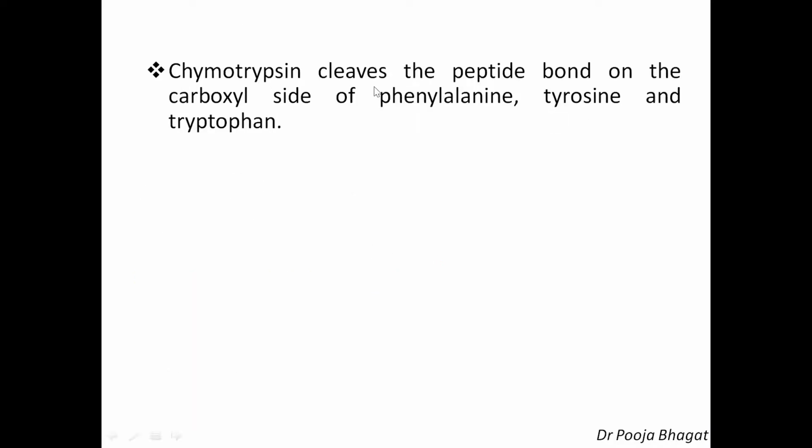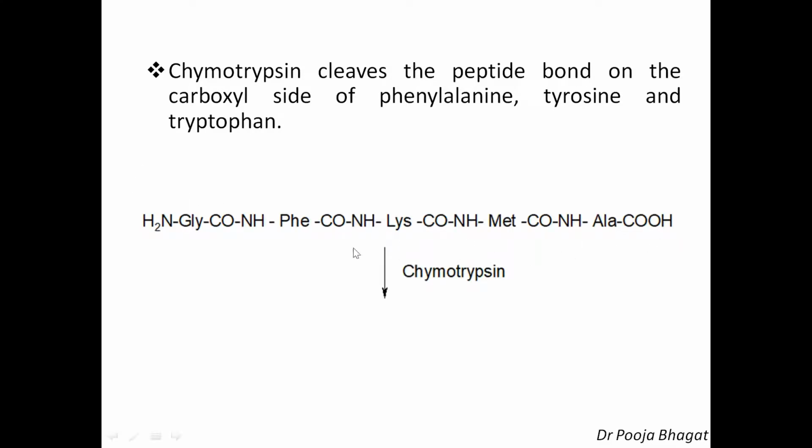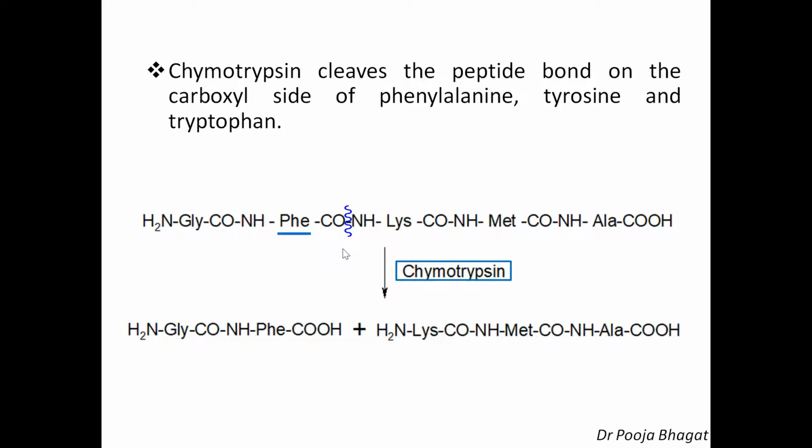Then comes chymotrypsin. Chymotrypsin cleaves the peptide bond on the carboxyl side of phenylalanine, tyrosine and tryptophan. See again, it is a pentapeptide and we'll treat it with chymotrypsin. Then we have to find out the phenylalanine, tyrosine and tryptophan. Yes, here phenylalanine is there, on the carboxyl side. So chymotrypsin will cleave this peptide bond to give one fragment and another fragment. So cleavage from here gives a tripeptide from here and a dipeptide from here.